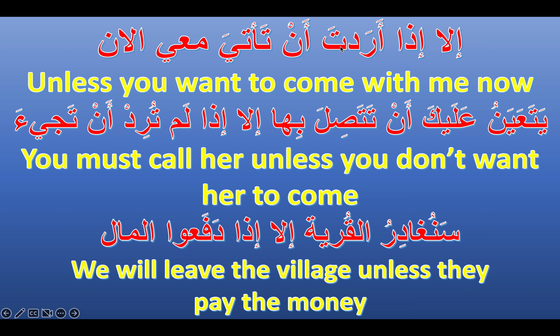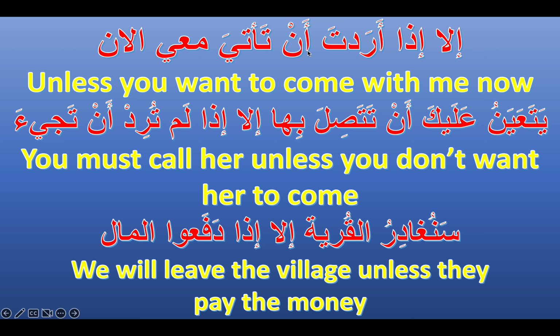You want, أردت, and then أن, and our verb after أن is in the subjunctive. Now this verb is أتى يأتي. It means to come, just like جاء يجيء. So that's a nice synonym for you. مع is with, معي is with me, الآن is now.